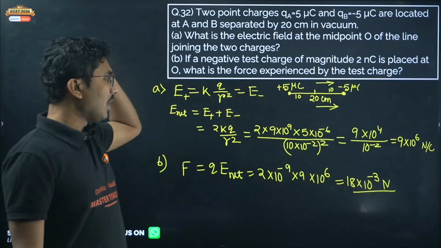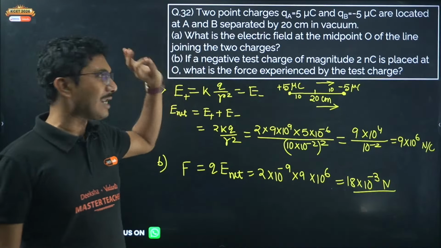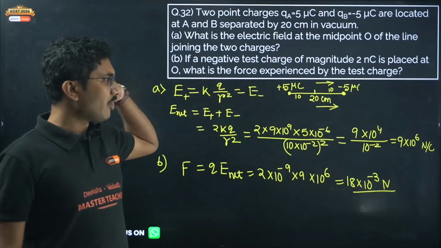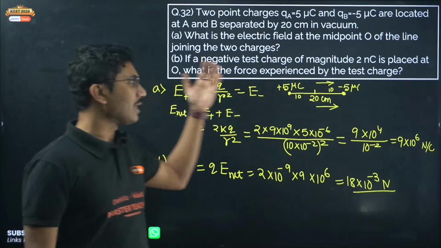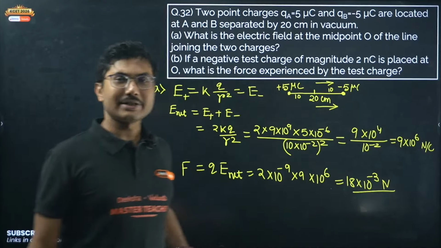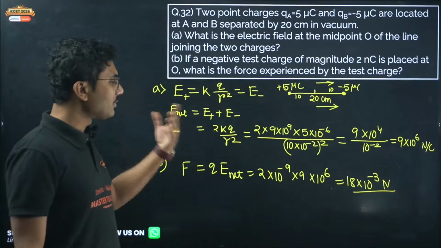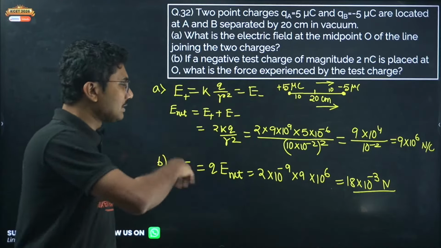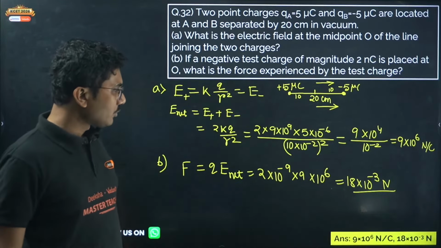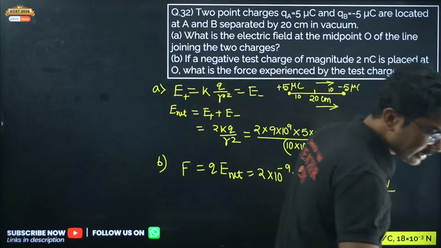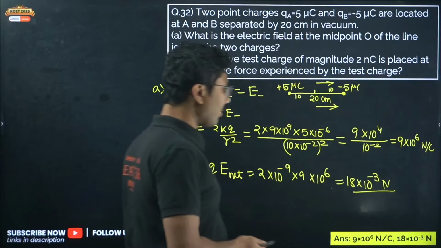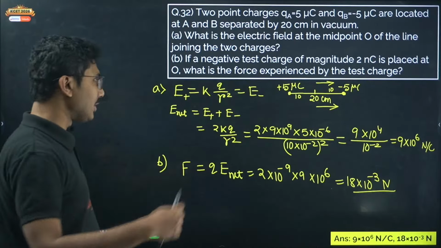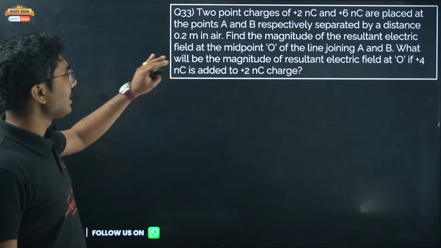Okay, so as you can see, the questions are not difficult. If you talk about calculations, if you talk about the formulas, they are all easy. The only thing you have to understand is that the electric fields are in the same direction, which means they will be added. We will solve one more similar question with slightly different values. So the answers are 9 into 10 to the power of 6 and 18 into 10 to the power of minus 3. In both cases distortion is correct. Now let's move on to the next question.